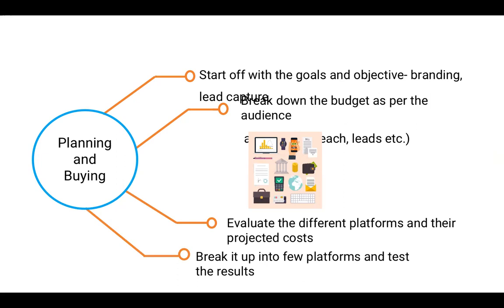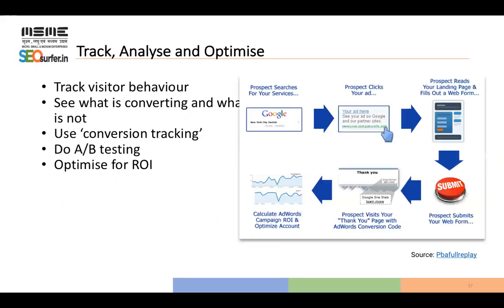Okay, so you have a budget, say 10,000. So first run a campaign worth 800 or 1000 rupees. Then you will understand from where you are getting traffic or traction. Then only spend. This is the common practice.